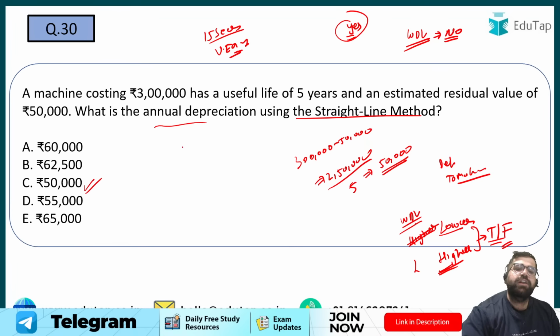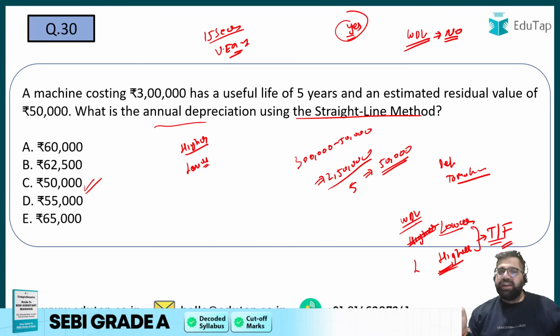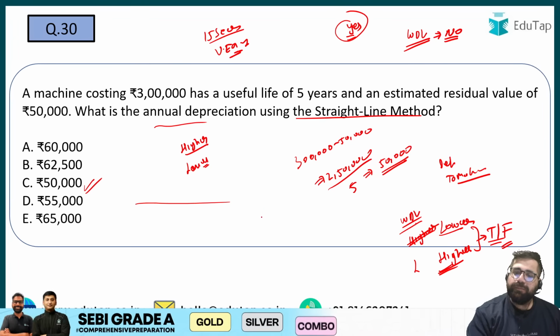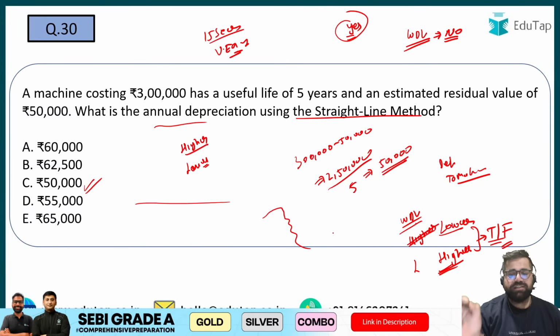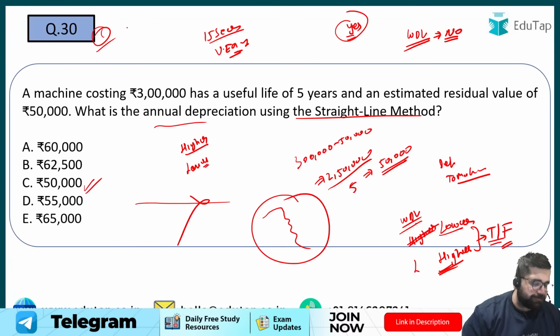In written down value, you have a higher depreciation in the initial years and you will have a lower depreciation in the later years. This is how written down value is different from your straight line method. In straight line method, depreciation remains the same. But in WDV, you have higher depreciation in the initial year, but it reduces once the machine gets older and older. So yes, WDV looks more practical as compared to SLM, which is straight line method. The correct answer over here will be option number C.